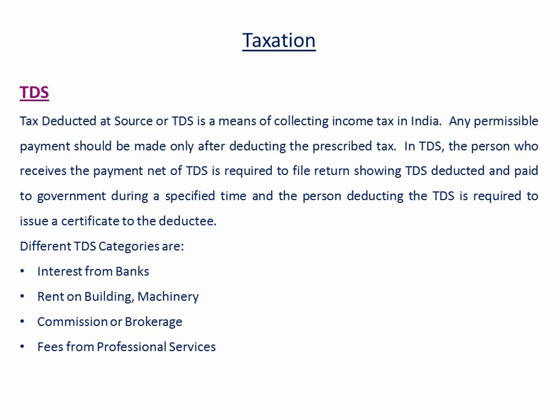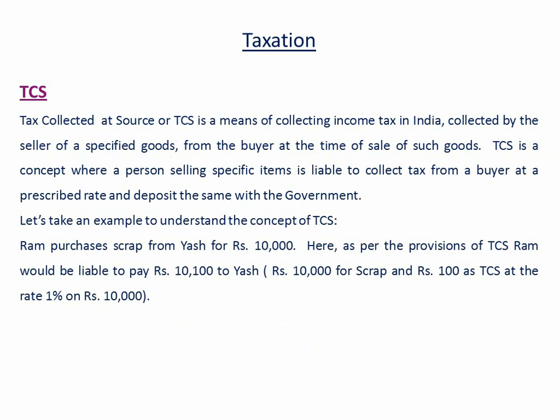Next is TDS, tax deducted at source. TDS is a means of collecting income tax in India. Different TDS categories are interest from bank, rent on building, machinery, commission or brokerage, fees from professional services. So this is TDS.